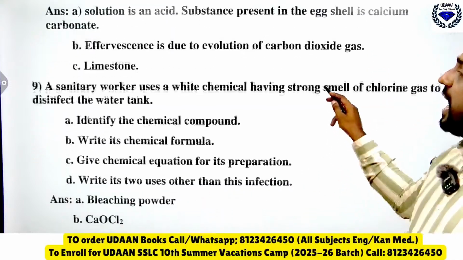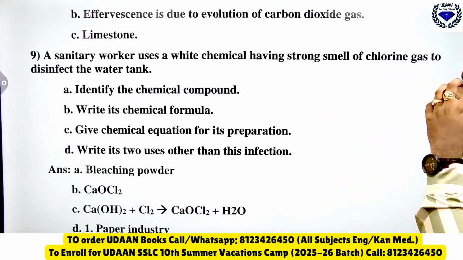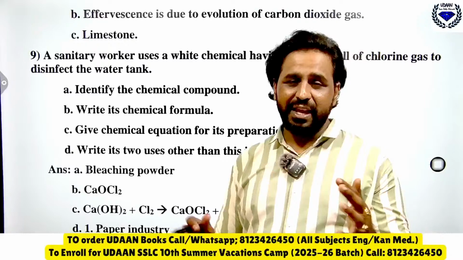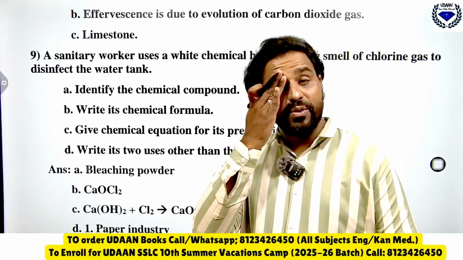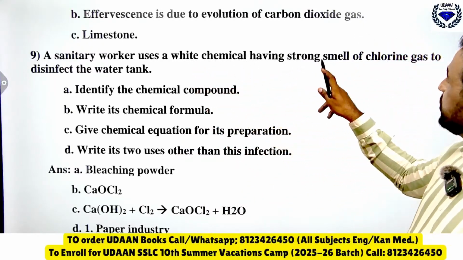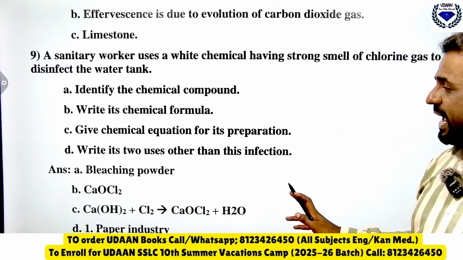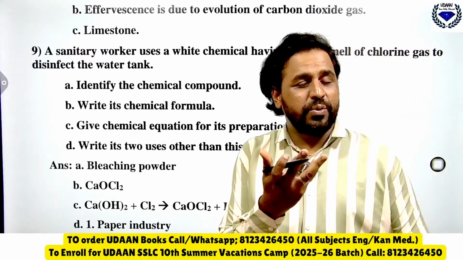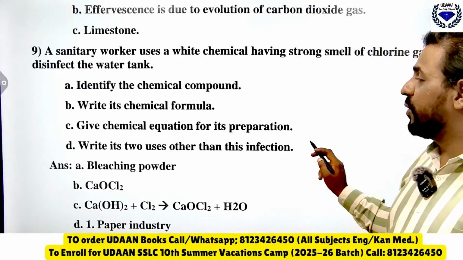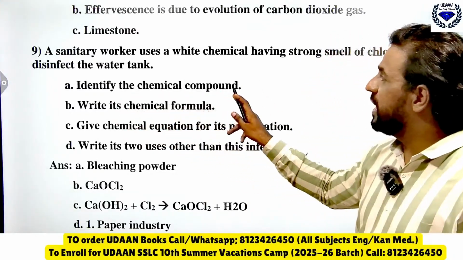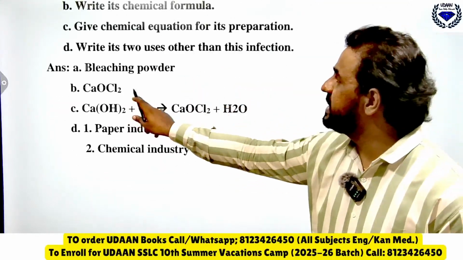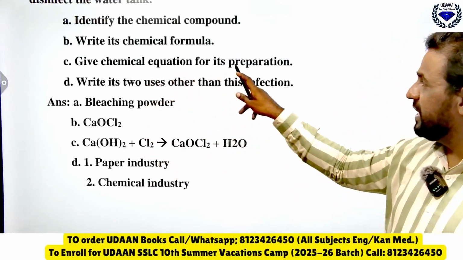Now next one: a sanitary worker uses a white chemical having a strong smell of chlorine gas to disinfect the water tank. He takes bleaching powder, which we call calcium oxychloride. Identify the chemical compound: it is bleaching powder, and write its chemical formula. The chemical formula is CaOCl2. Give the chemical equation for its preparation.